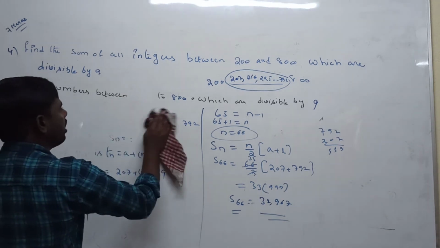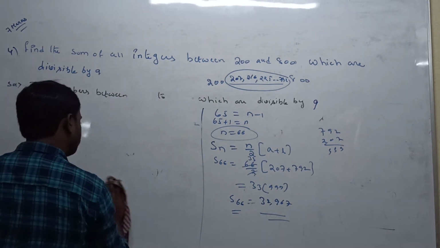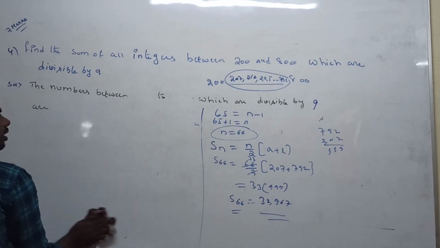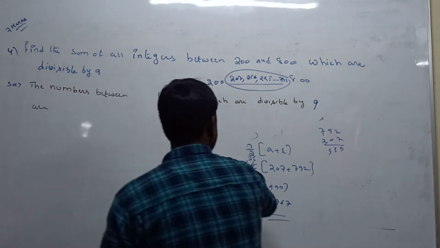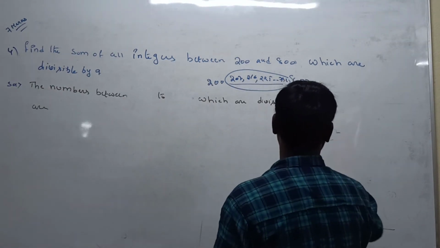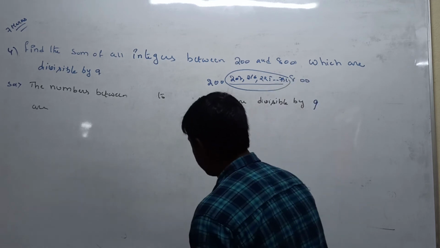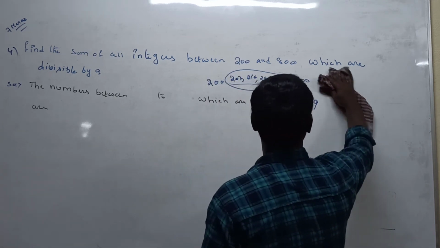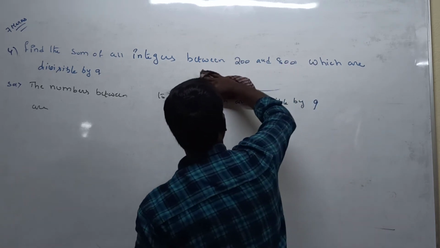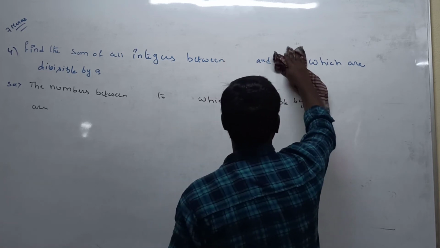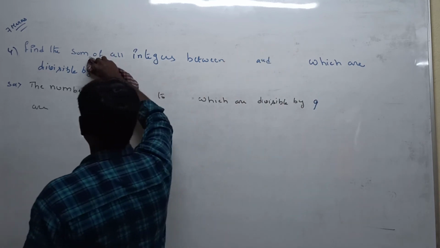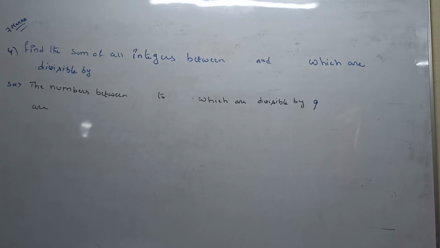Very easy. In between elements we can take. Suppose they are asking from 200 to 400, we can take from 200 to 400. When they are asking in between 200 to 800 or 200 to 400, only particular numbers can be taken.